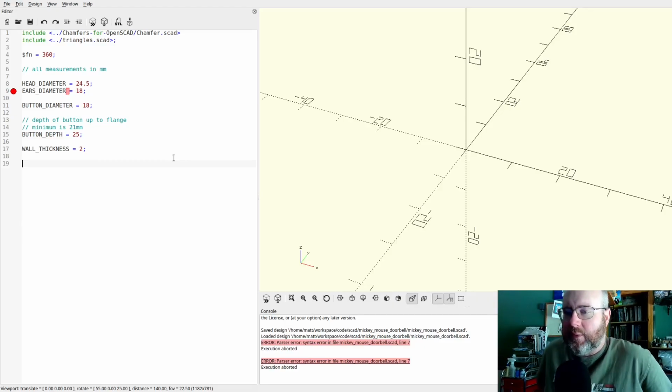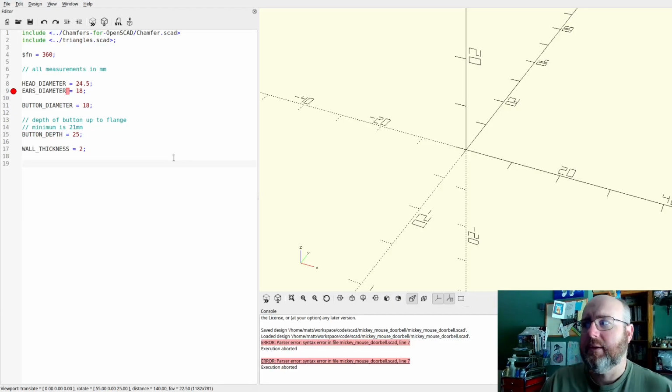Not sure what I'm going to print this in yet. It's got to be something weatherproof, so it might be ASA, or we might do something a little bit more exotic like carbon fiber PETG.